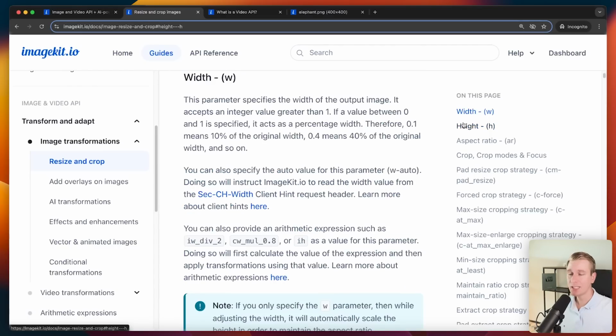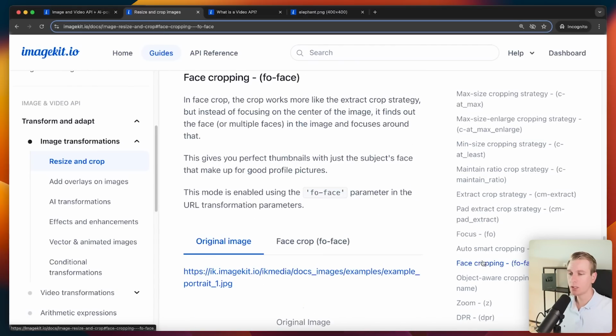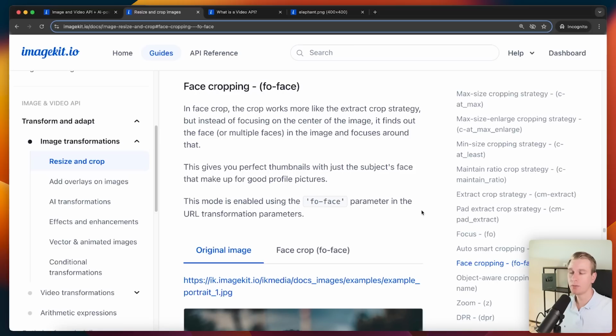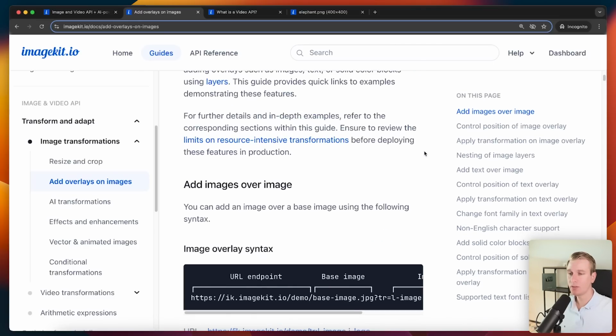So we can resize images. We can also crop them. So if you want to remove something, we can also crop to a face, for example. If you want to remove the things outside the face, let's say. There's object aware cropping, so it's pretty sophisticated. We can add overlays as well. So if you want to add something to an image, maybe a watermark, let's say.